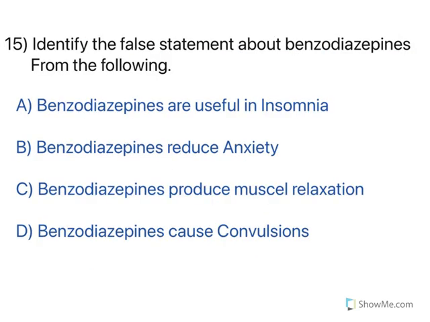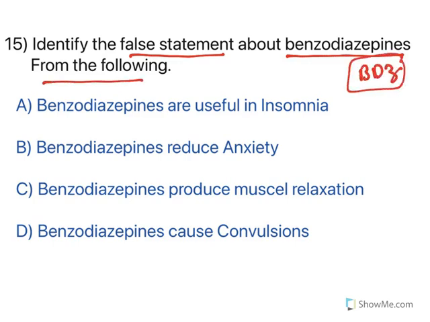Now, the last one, identify the false statement about benzodiazepines from the following. See, benzodiazepine is a very popular group. The popularity is because of very high therapeutic index. That means the drug toxicity is very low. Now look at the options. Again, this is the statement false. You need to find out the false one.